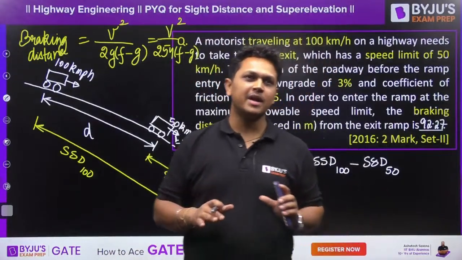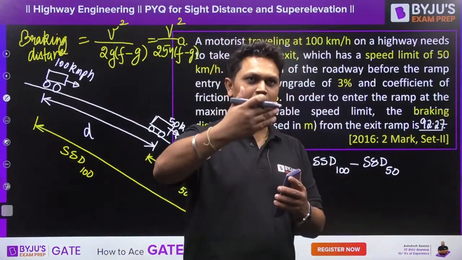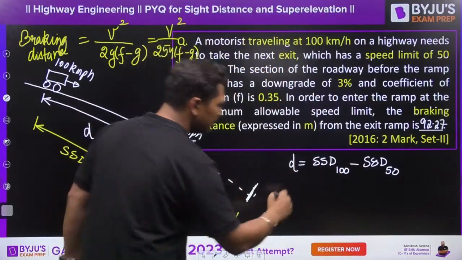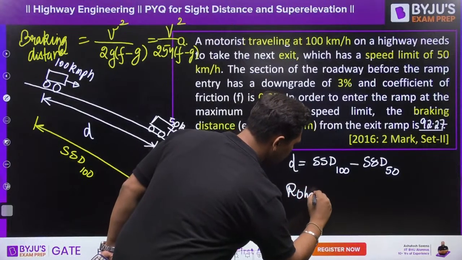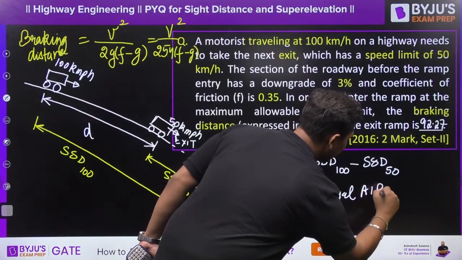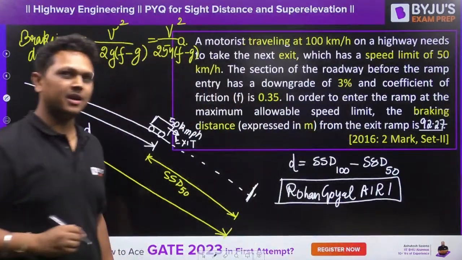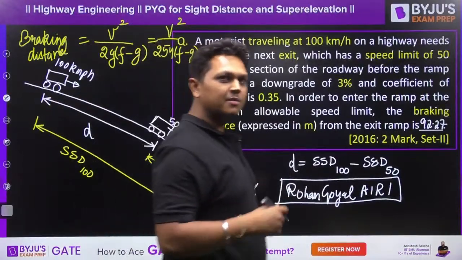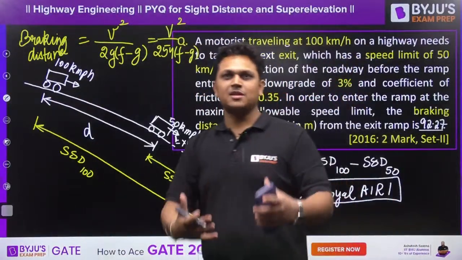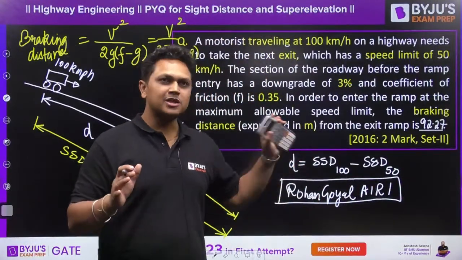Even when I was preparing, I used to have a sheet of paper on which I had written Rohan Goyal, All India Rank 1. This is what I had written while I was preparing. It used to motivate me every day to give my best and not let anything compromise my rank.